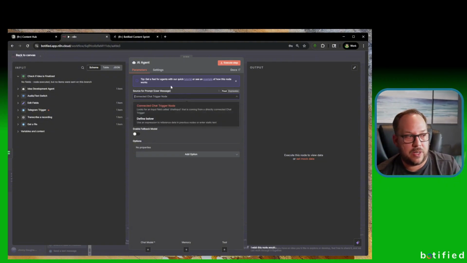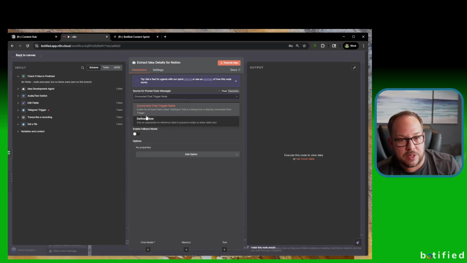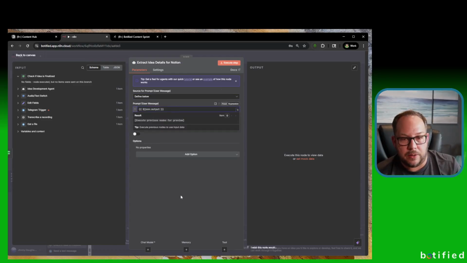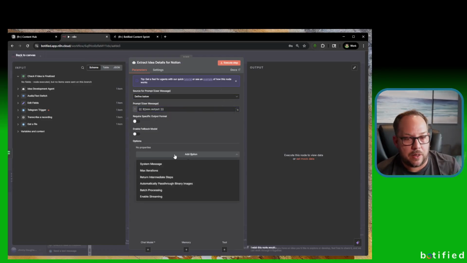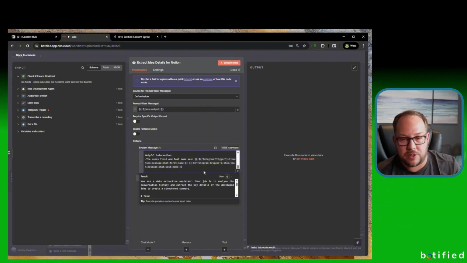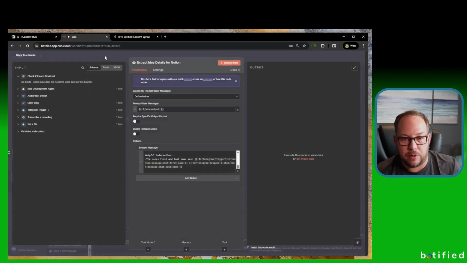First thing on this AI agent, let's name it. This is Extract Details for Notion. In this one, we're going to say define below, and we just want the JSON output. Then we go down here, add an option and a system message. The system message needs to be set as an expression because it does have some expressions in it. I'll go ahead and paste in what I have here, and we will go over that in just a moment.